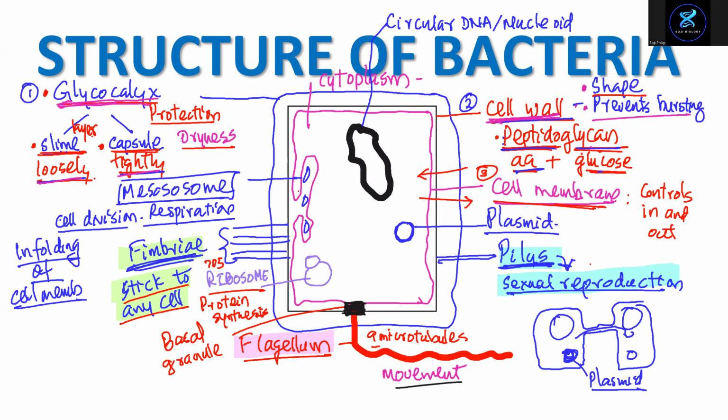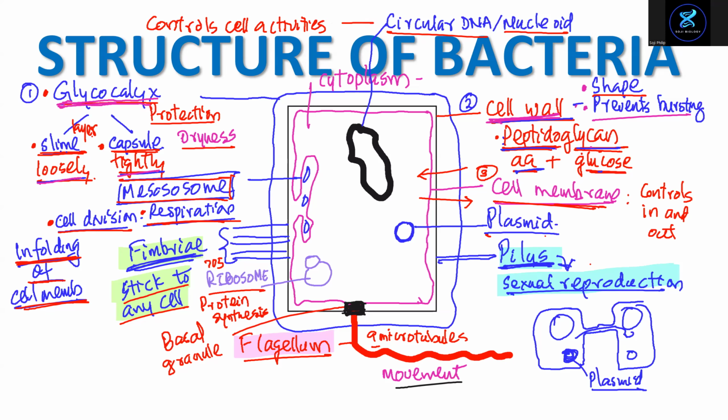The cell membrane is folded inside. Infolding of the cell membrane is known as mesosome. This infolding performs two functions, cell division and respiration. There are a few more functions and details of the structure that we'll be doing. And what is this? Circular DNA. What does DNA do? It controls cell activities.